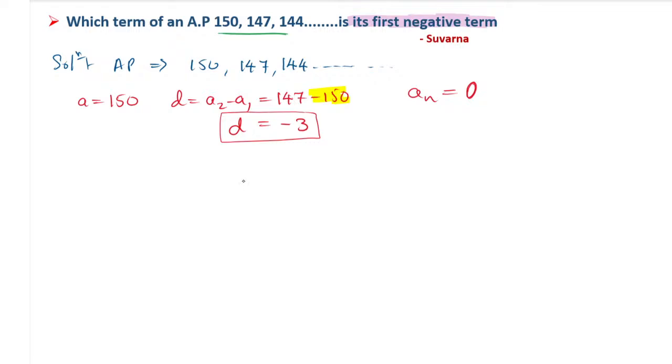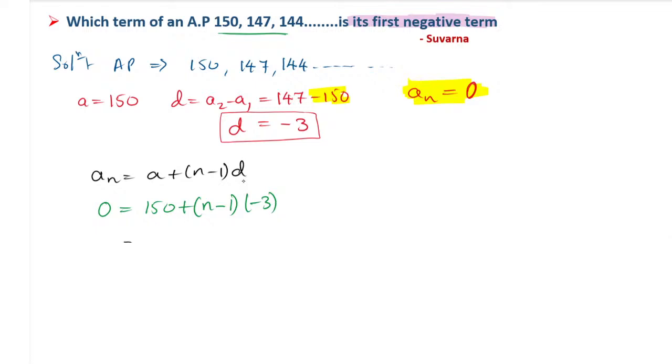First we will go with the formula: an equals A plus (n minus 1) into D. We will substitute everything. We have taken the term as 0, because 0 is not negative, it is neutral, and below that everything will be negative. So A value is 150. The n value we don't know, that is what we have to find. And D value is already given as -3. When a minus value comes, put it in a bracket.